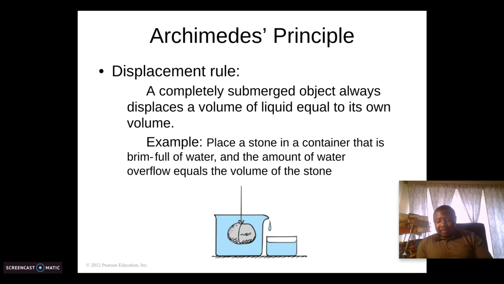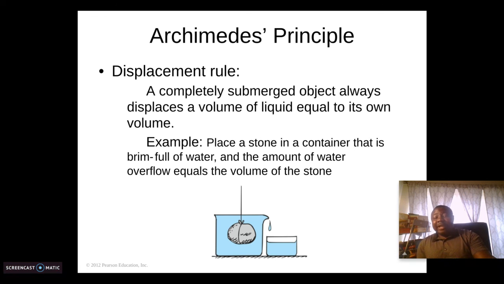So we have this example here, like I explained. You have this thread tied to the stone, and you have this jar filled up with water. If I put the stone inside this jar filled with water, or this bucket filled with water, you see that there is a displaced amount of water collected into this other small bucket.